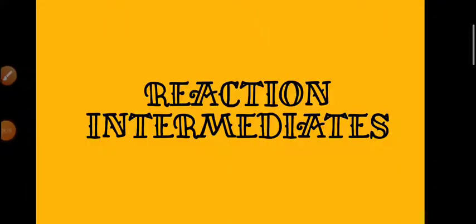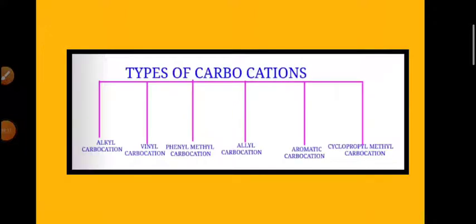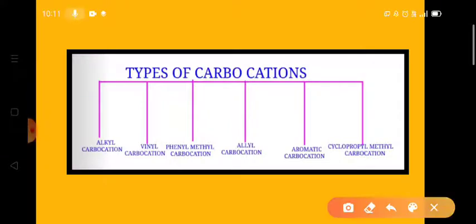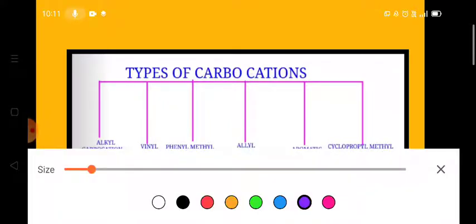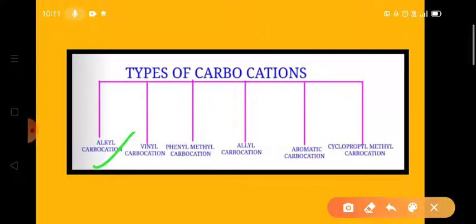Now first of all we go for the carbocations. Again, these carbocations are of many types. First one of them is the alkyl carbocation, second one is the vinyl carbocation, and third one is the phenyl methyl carbocation.